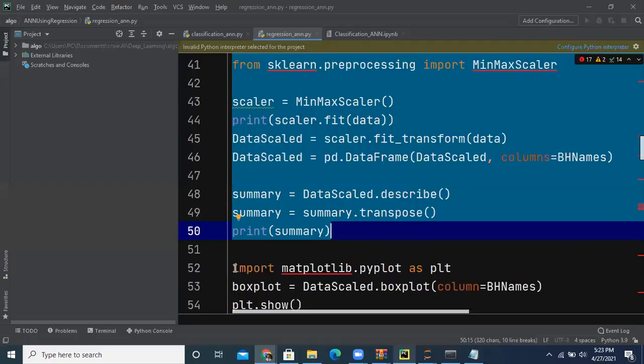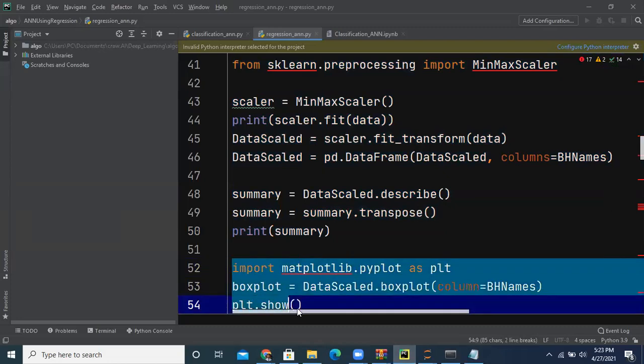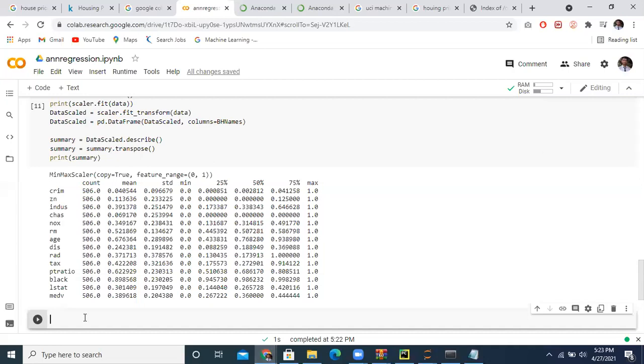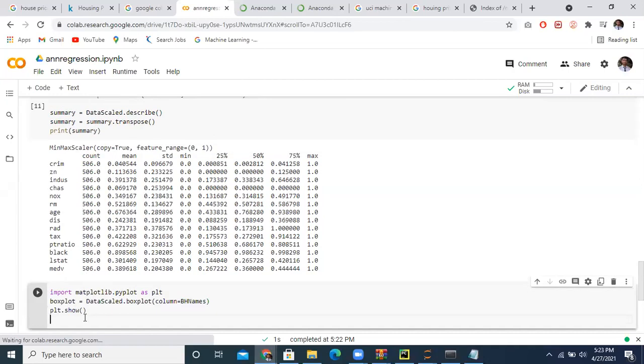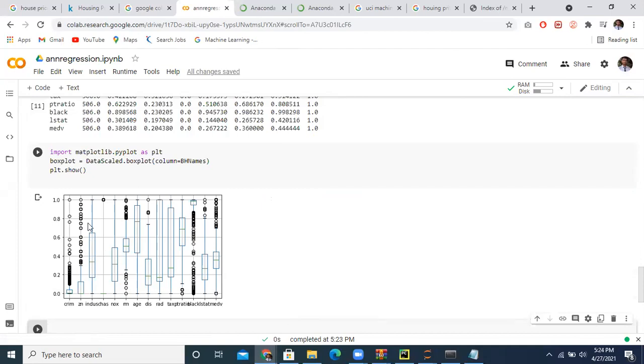Then you can plot using a box plot, importing matplotlib.pyplot.